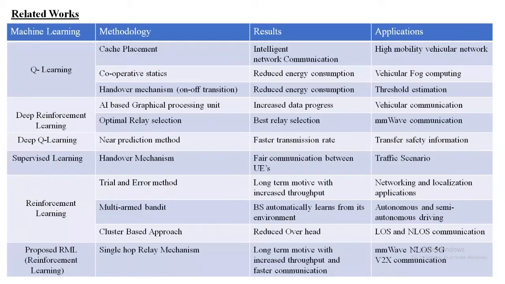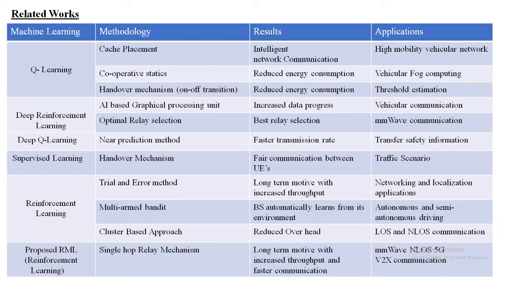So these are the related works which use machine learning in terms of 5G V2X and mmWave communication applications. Here, Q-learning is implemented in cache placement, cooperative statistics, and handover mechanism. In cache placement and cooperative statistics, a group of vehicles is chosen and effective communication is done between these groups of vehicles intelligently.